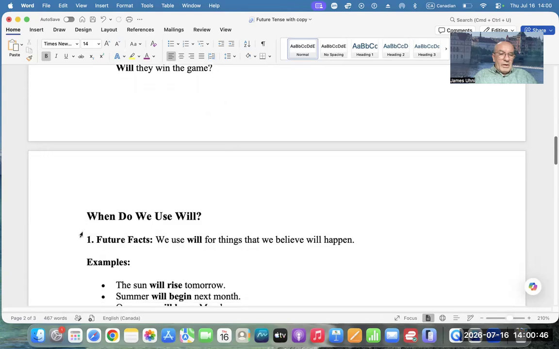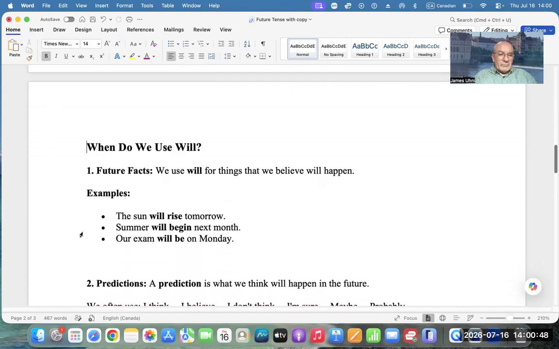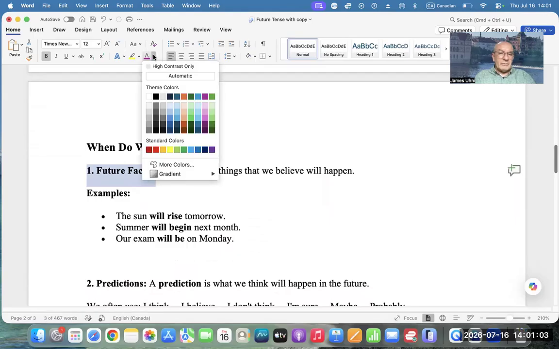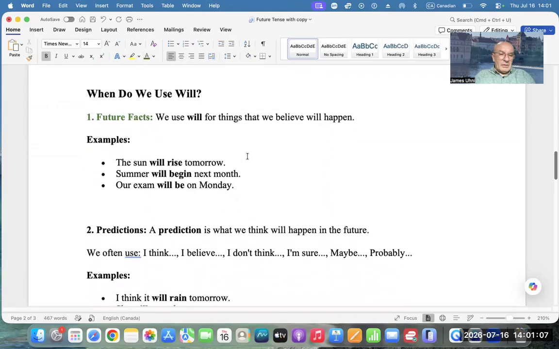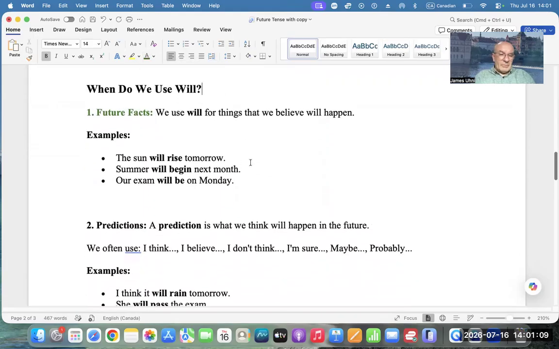Now, when do we use will? Future facts: we use will for things that we believe will happen. So let me make it green, for example. And here we have examples.